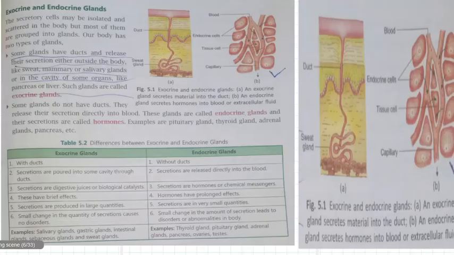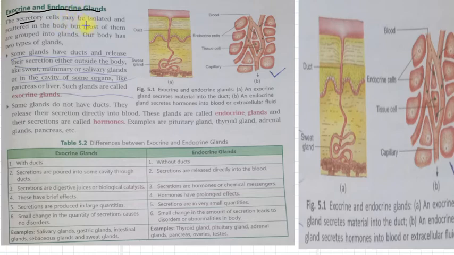So next, now we will study the important components of this endocrine system. The important components are exocrine and endocrine glands, right? The secretory cells means the cells which give secretions, right? Certain secretions are helpful in the functioning of our body.